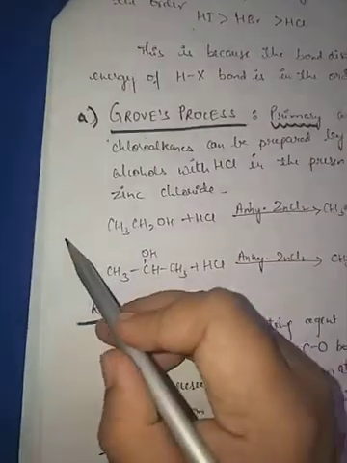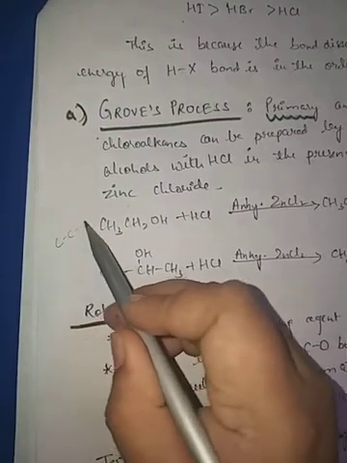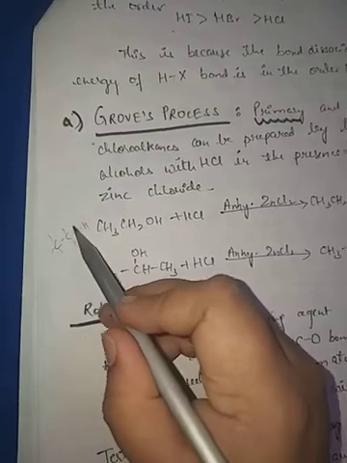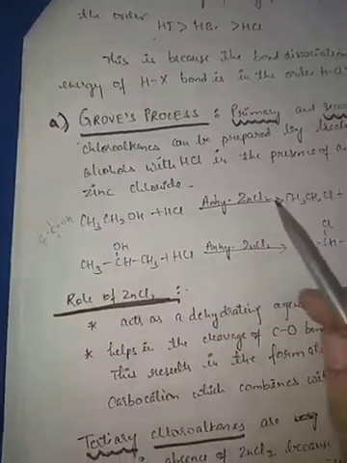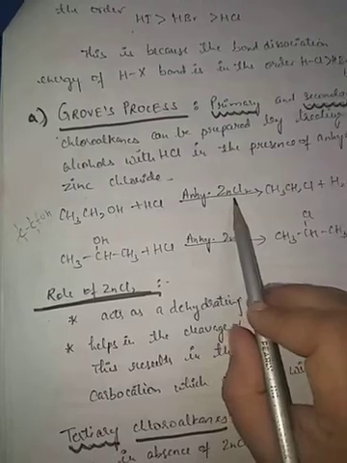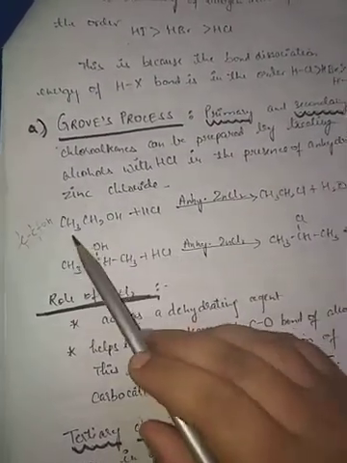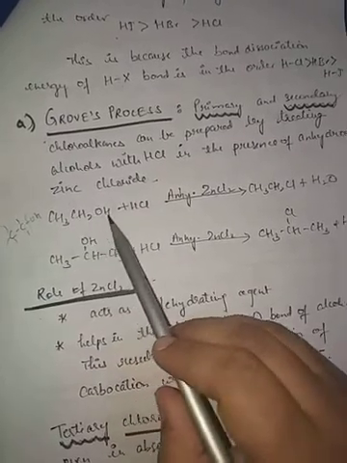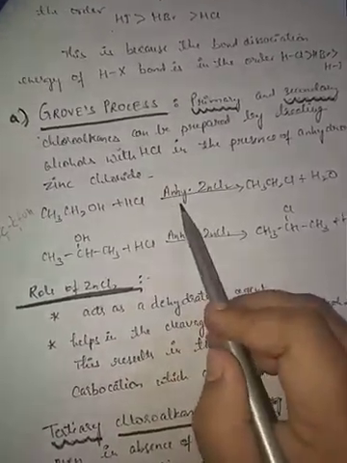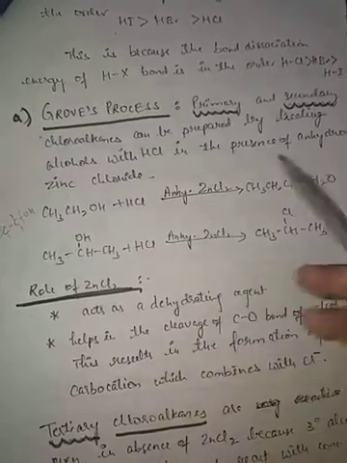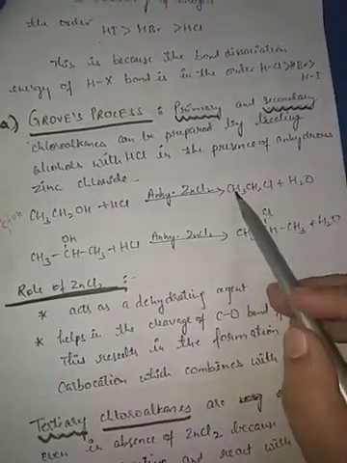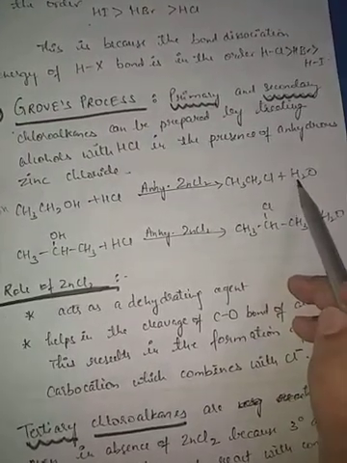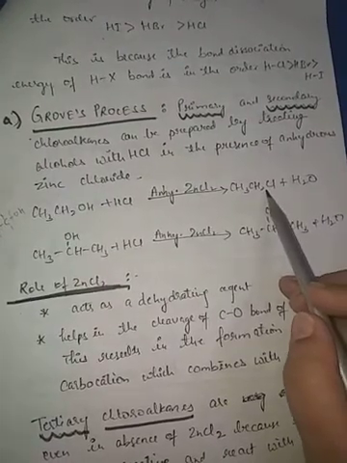See, if you see this, it is like this: OH, this hydrogen and this. So this C-O bond is cleaved easily in presence of zinc chloride. See what is happening here? It is simply ethanol reacting with HCl in presence of anhydrous zinc chloride. Here CH3CH2Cl, chloroethane, is formed along with the formation of water. So a primary haloalkane is prepared here.